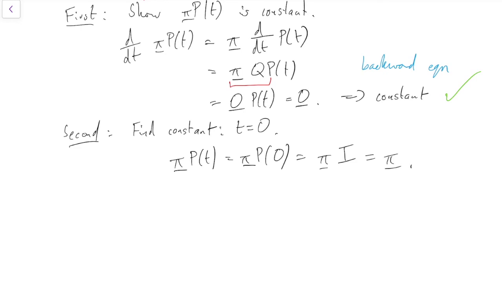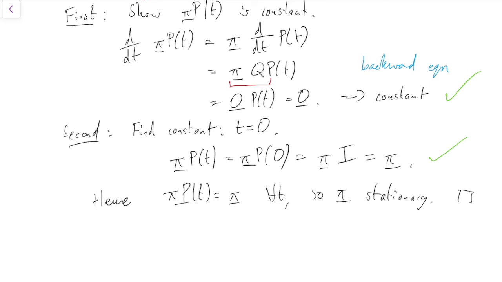So pi is indeed the constant value. And hence we have indeed shown that pi p of t equals pi for all t. So pi is the stationary distribution. QED. So we have managed to prove that.